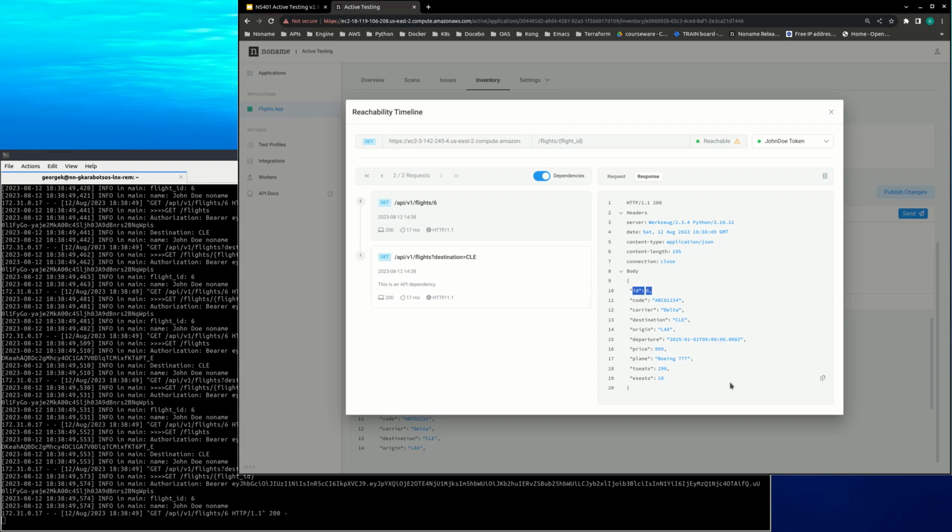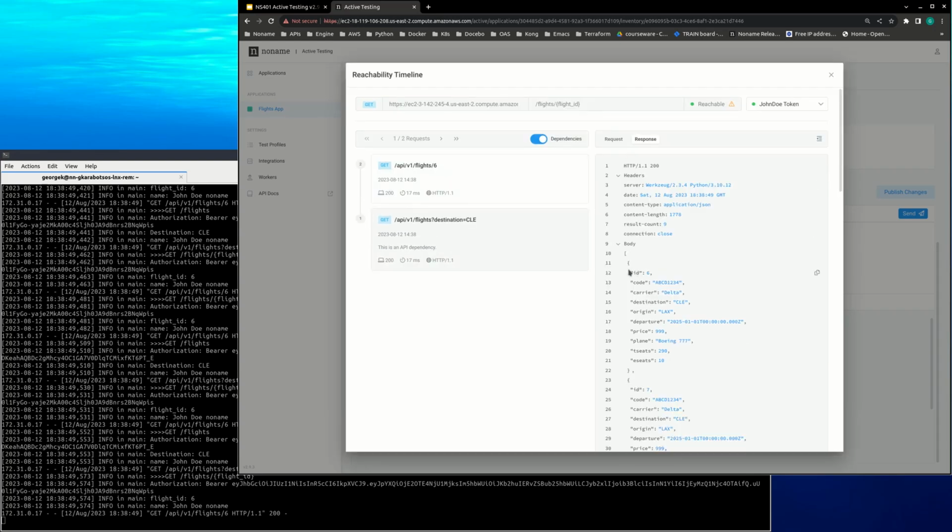And again, my apologies, everything we do is very North American centric, but we're primarily a North American centric company. So if I go to the response, here it is, ID 6. Here's the data. I was able to retrieve them. And again, in the get flights, the very first record is with ID 6. That's why we're using ID 6 right here. Now it is reachable.